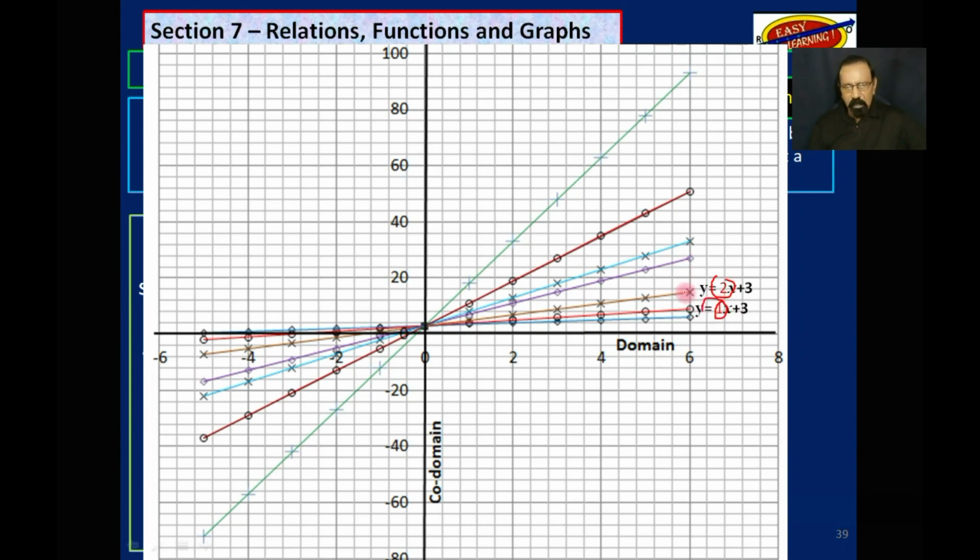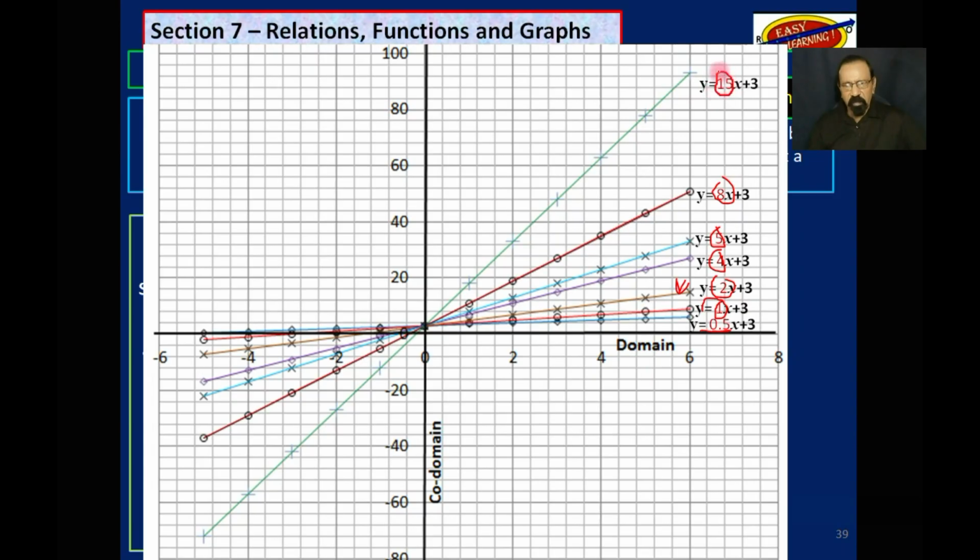It is less than the one above. The gradient for this one is 4. It is steeper than this one down here. The gradient for this one is 5, and so on. You could see as the gradient increases, the line gets steeper. As the gradient decreases, the line gets less steep.